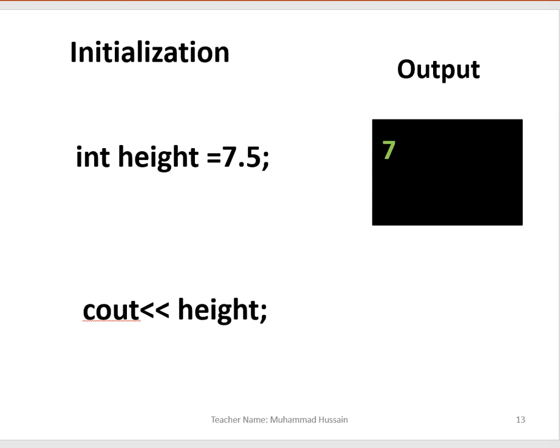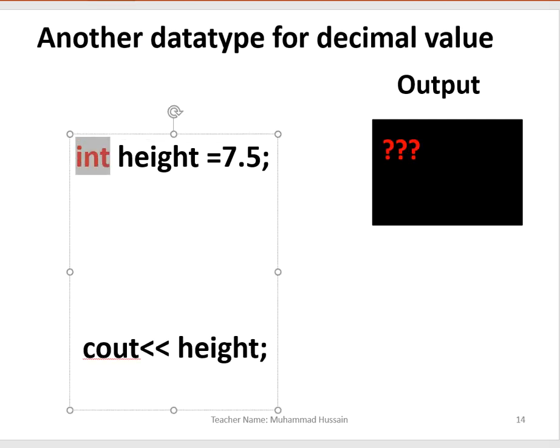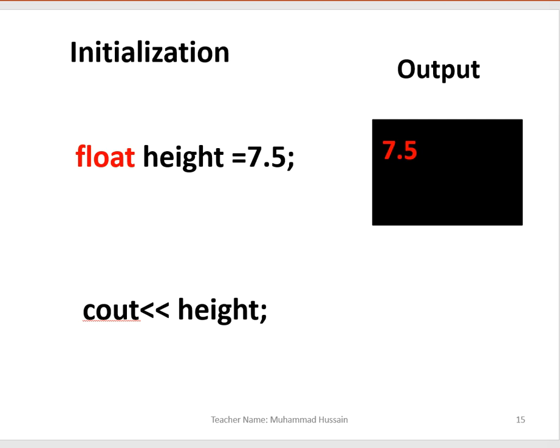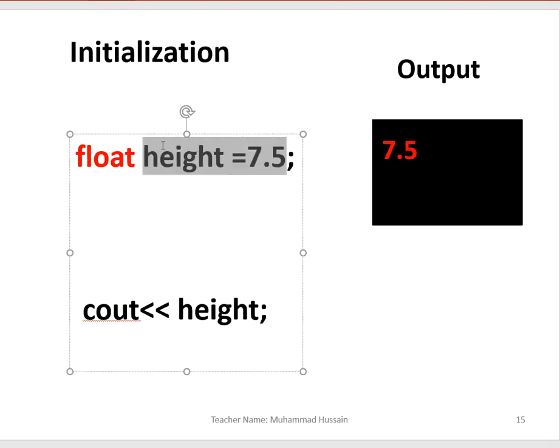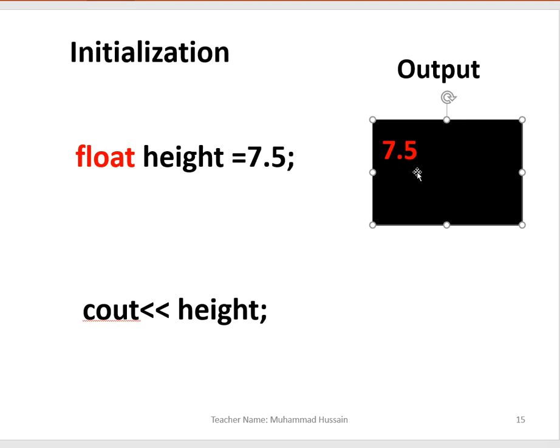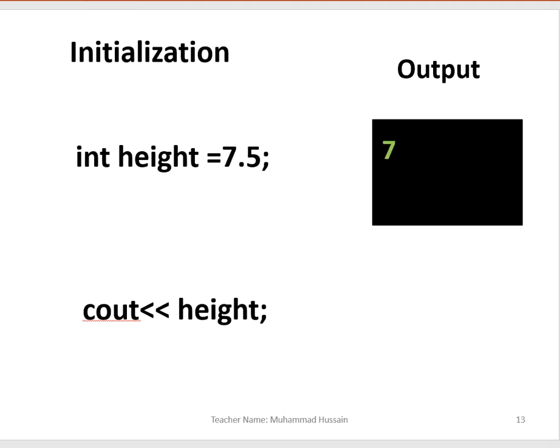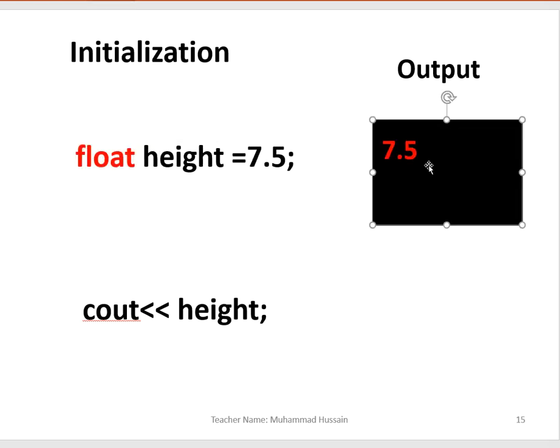We definitely don't deal only with whole numbers in our life, surely we deal with decimal numbers, point numbers as well. So what we have to do is change this integer into a float, simple as that. We have changed integer into float, and the remaining statement is the same. Now the answer will be shown on the screen as 7.5. Otherwise it is written as 7 just because we mention integer here, but if I mention float, it gives you the result 7.5. See how easy it is.